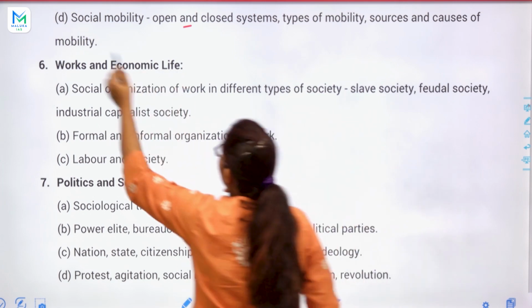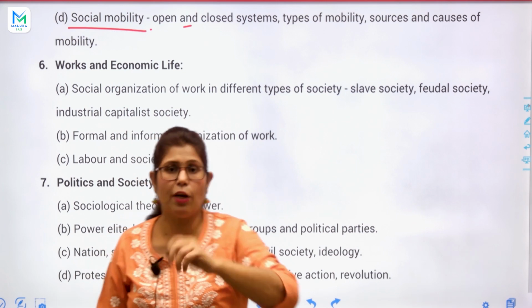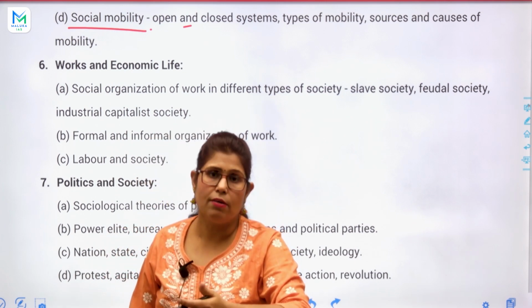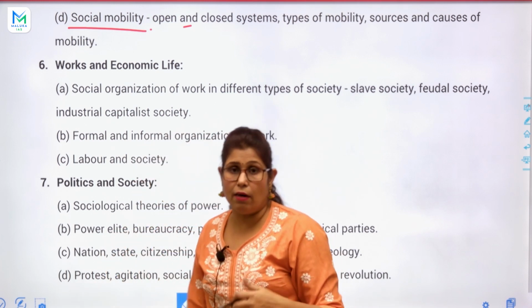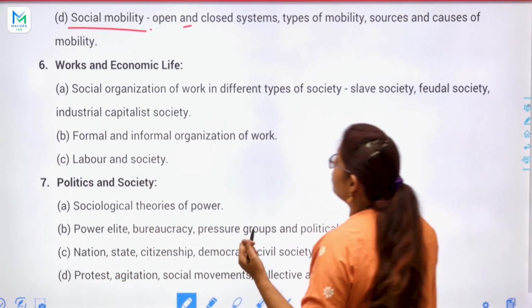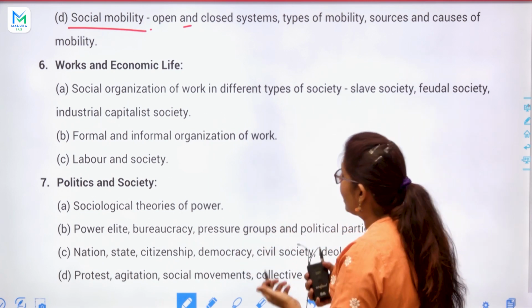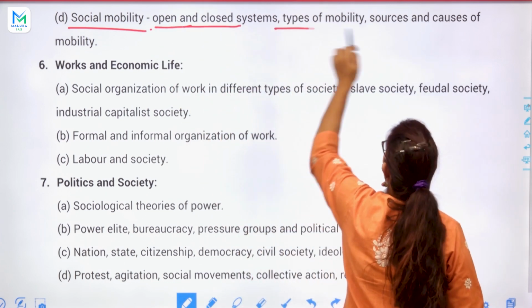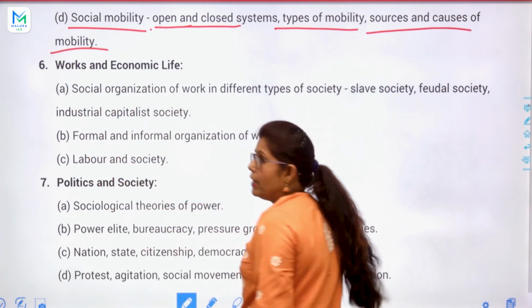So social mobility, right? I was explaining that social mobility. But Indian society has, as you know, both types: stratification and mobility. Okay, so there is open and closed system, types of mobility, sources and causes of mobility.